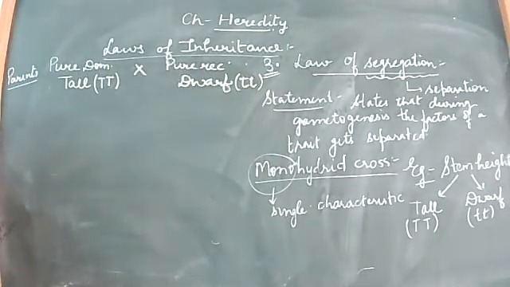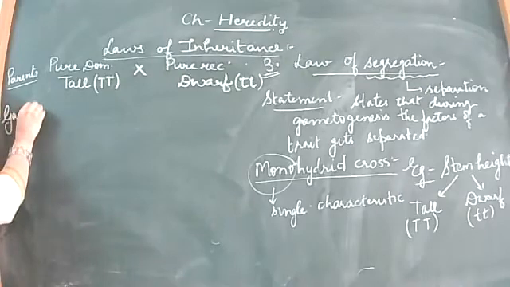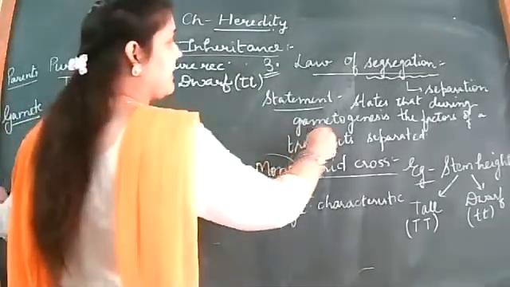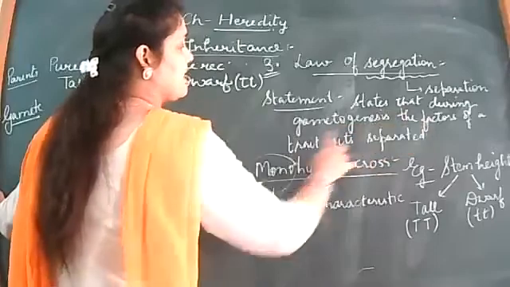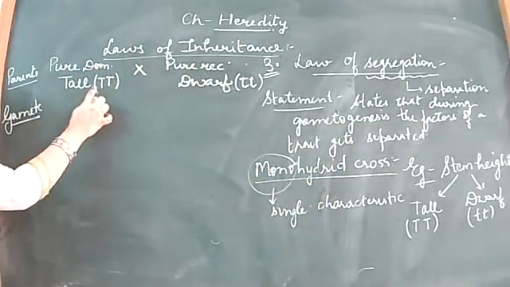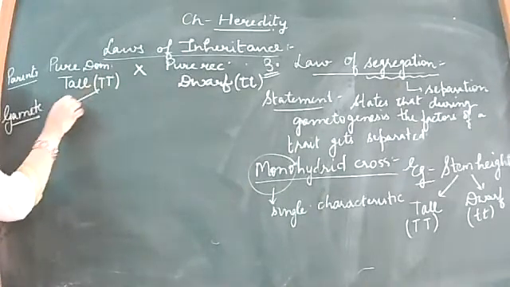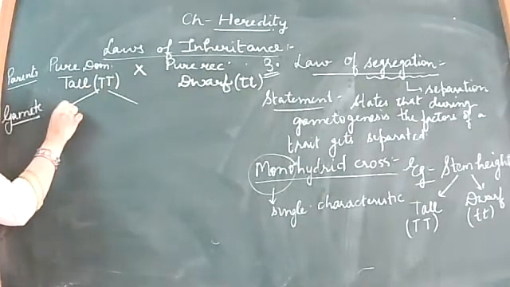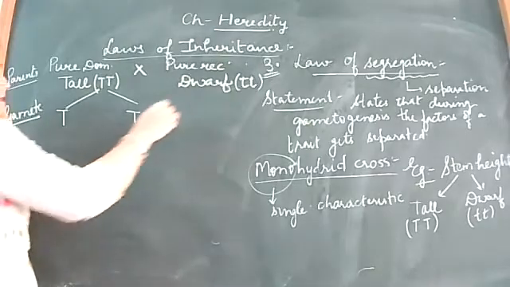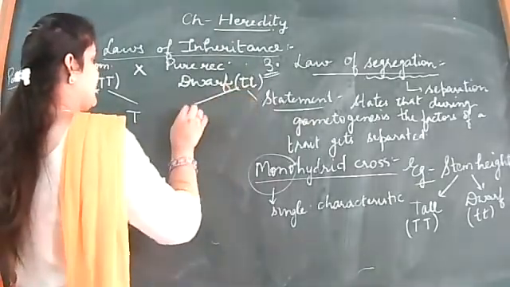Now the law of segregation applies here. What is that law of segregation? At the time of gamete formation, these are the gametes now, right? The gametes start forming from the parent. So what was the statement? During gametogenesis, the factors of a trait get separated. What was the trait? Tall. What were the factors? These ones. They get separated. So when they get separated, it is like this, right? You won't be putting a comma in between. Don't put that. Simply separate them with lines like this.